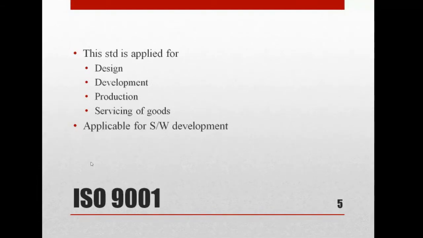This standard, ISO 9001, is focused on these 4 things. It can come under other companies also, but this one is exactly applicable for software development, because it is doing the design, development, production, and servicing of goods. So 9001 is applicable for software development.